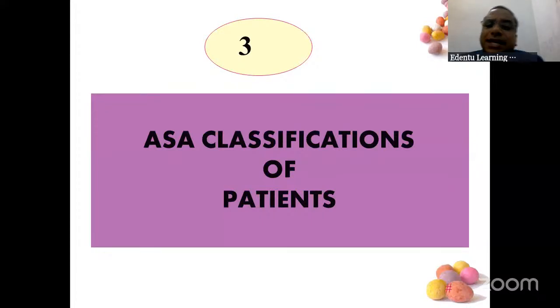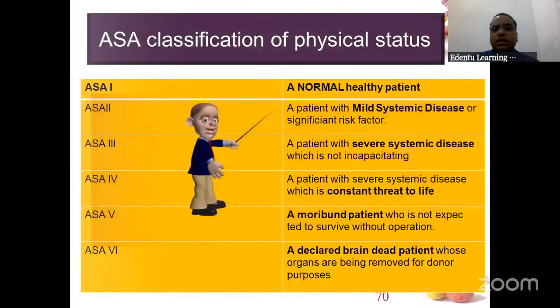Next question, ASA classification of patients. This is from the general anesthesia chapter. Again, it's a very important question. It comes for 3 marks also. So this ASA classification, ASA 1, 2, 3, 4, 5, 6 are there. I will try to give an example and relate it to the BDS students. ASA 1 is like first BDS students who are very young, energetic, very happy souls, and very interested in everything. A normal, healthy patient, first BDS students.